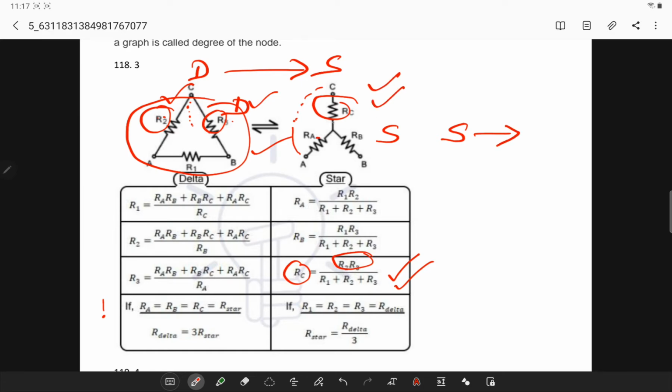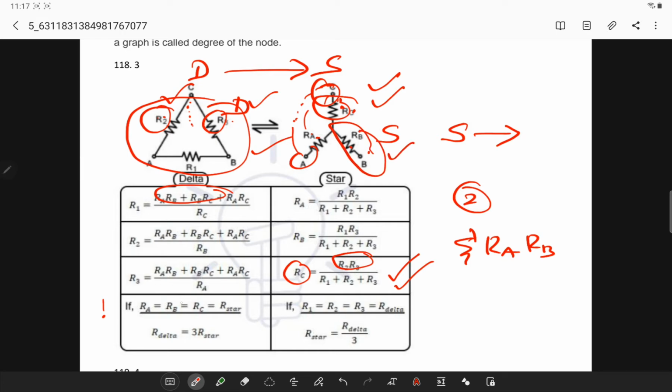Now if I have resistances RA, RB, RC, I take the sum of the products of two resistors at a time, sigma RA into RB. So I take RA RB, RB RC and RC RA, all three pairs. Now between C and A, you have the opposite resistance RB. So R2 will simply be the sum of the products of the resistors taken two at a time, divided by the opposite resistance. Try to remember this notation, and automatically you can write the formulas directly.